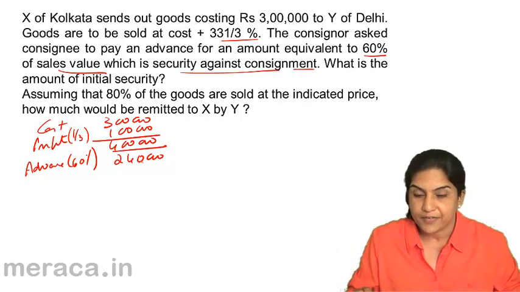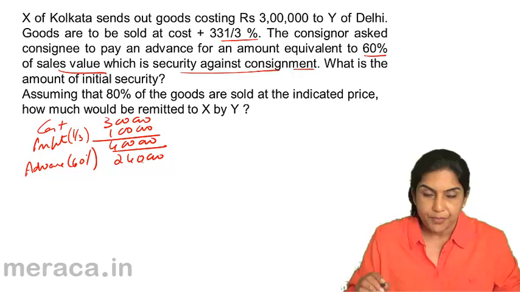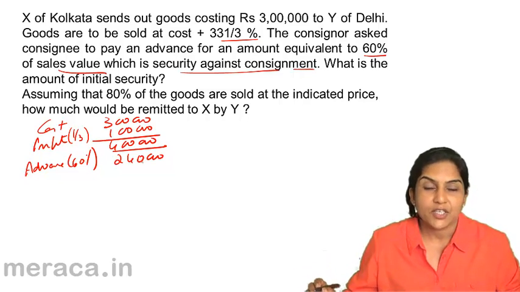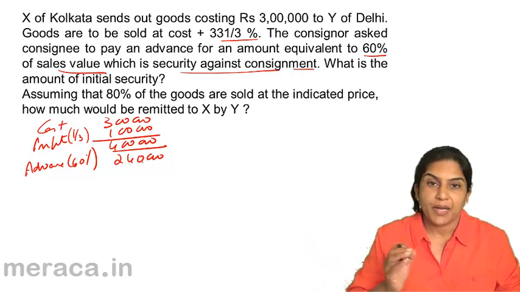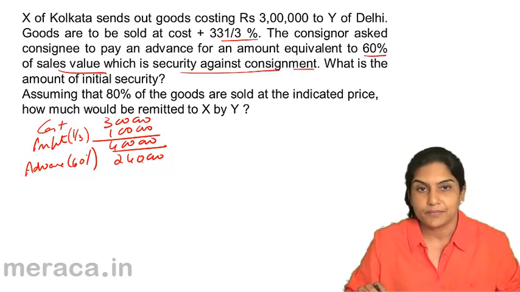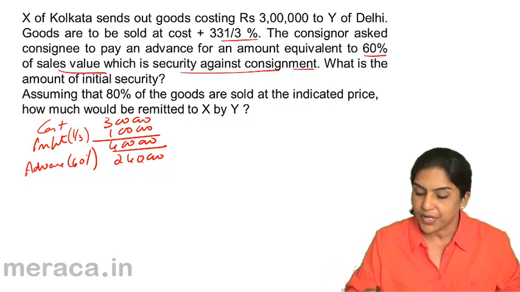But this is not advance, this is supposed to be security. If it is security, it means that whatever stock lies with the consignee, 60% of that would remain as security with the consignor. So the initial amount of security is 2,40,000.